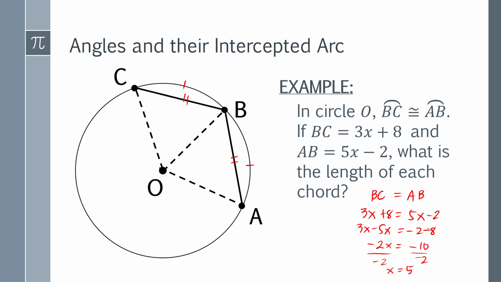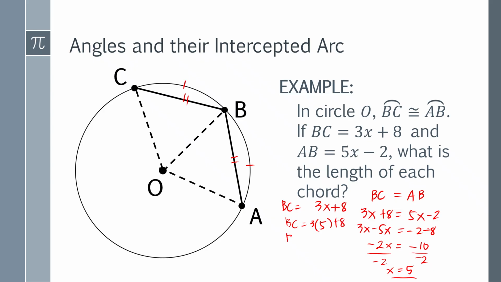So therefore, we have here BC is equal to 3x plus 8. And then you have to replace the value of x in this equation. We have here BC is equal to 3 times 5 plus 8.